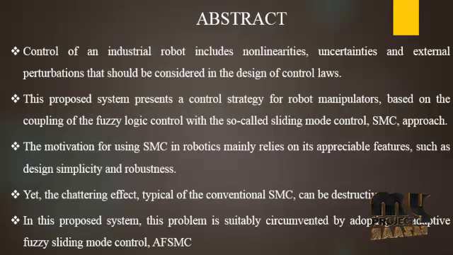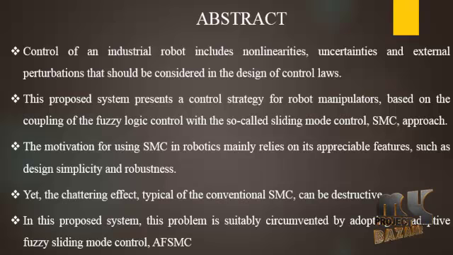Numerical simulations using the dynamic model of a 3 DOF planar rigid robot manipulator with uncertainties show the effectiveness of the approach in trajectory tracking problems. The simulation results are compared with the results of conventional SMC with PID sliding surface, and indicate that the control performance of the robot system is satisfactory.